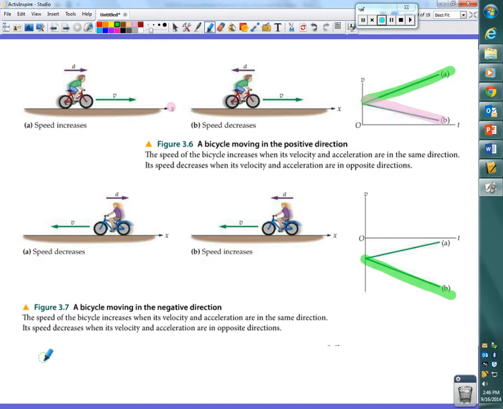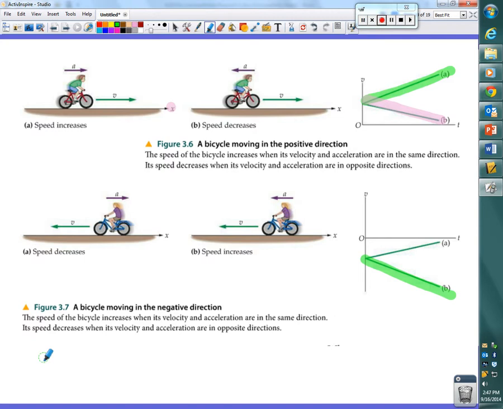No. A decreasing velocity means that it is having less displacement every time. The negative sign tells us nothing about how fast an object is going. It only tells us which way. Negative 10 is faster than negative 5. Negative 20 is faster than negative 10. Those are increasing velocities. They're just increasing in the negative direction.